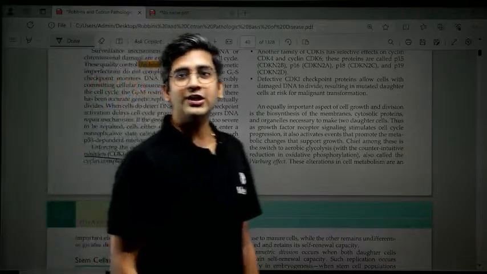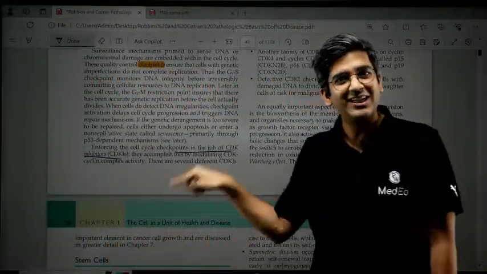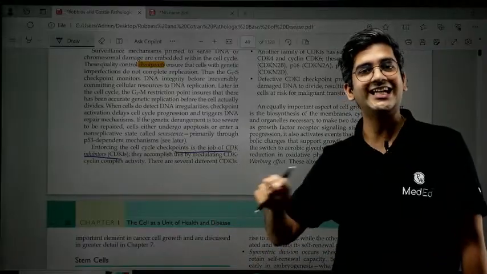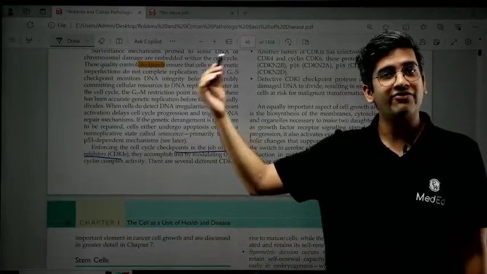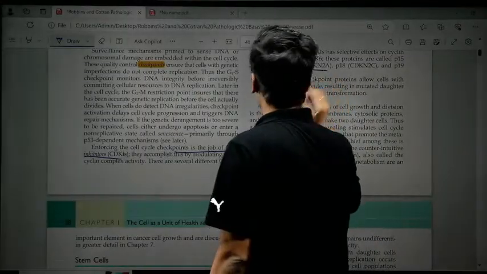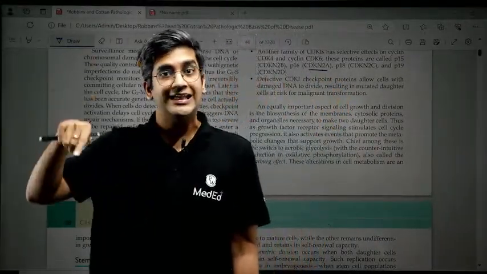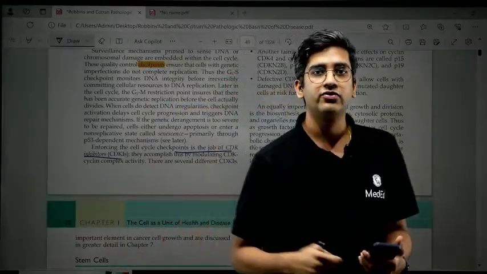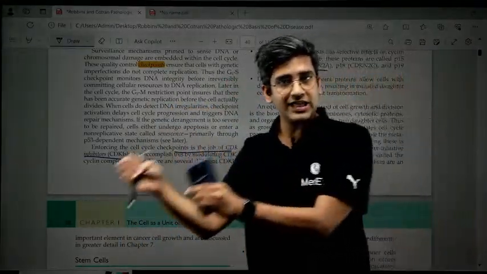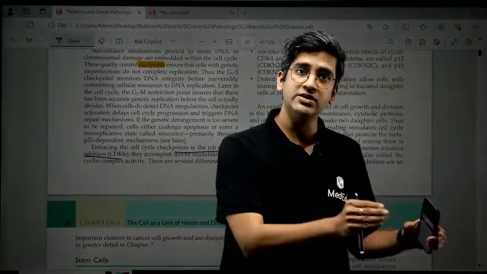But unfortunately, while naming them, some human being intervened and made a mess out of it. CDKI is the ideal name, cyclin dependent kinase inhibitor. But when you go to the family group of it, we call it CDKN, cyclin dependent kinase inhibitor. N stands for inhibitor, right? That's how we classify them, right? So I know what activates a cell cycle and what inhibits a cell cycle, right?